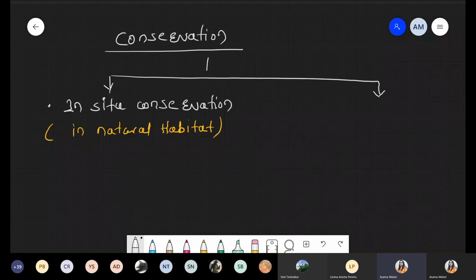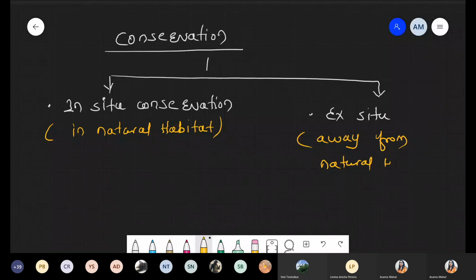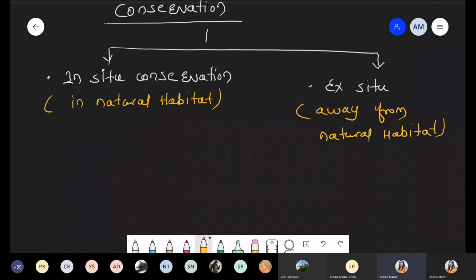Another condition is ex situ. Ex situ conservation. What is the meaning of ex situ? Away from the natural habitat, like a zoological garden, botanical garden, gene bank, or home garden. So these are the conditions. Away from the natural habitat. Okay, we have to see this in detail with examples. First of all, we are listing some types with respect to in situ and ex situ.